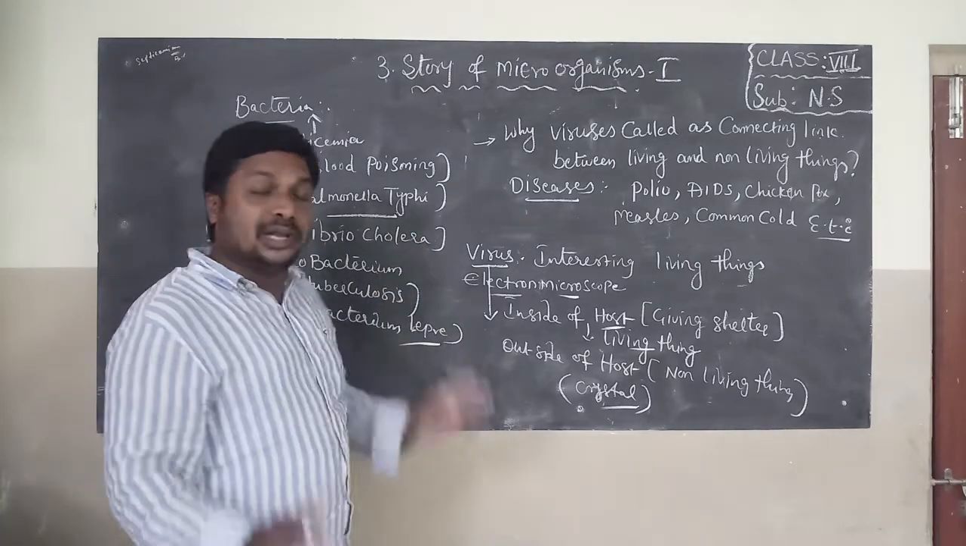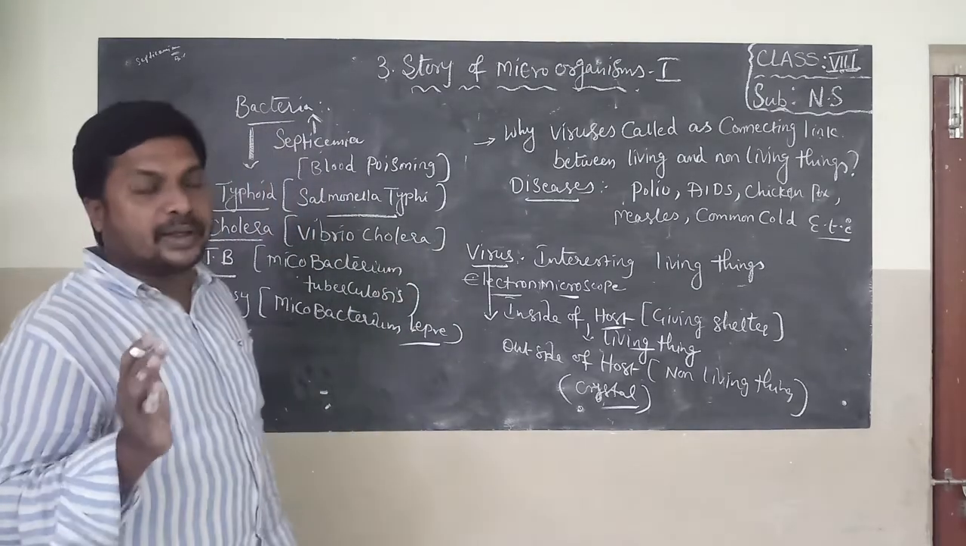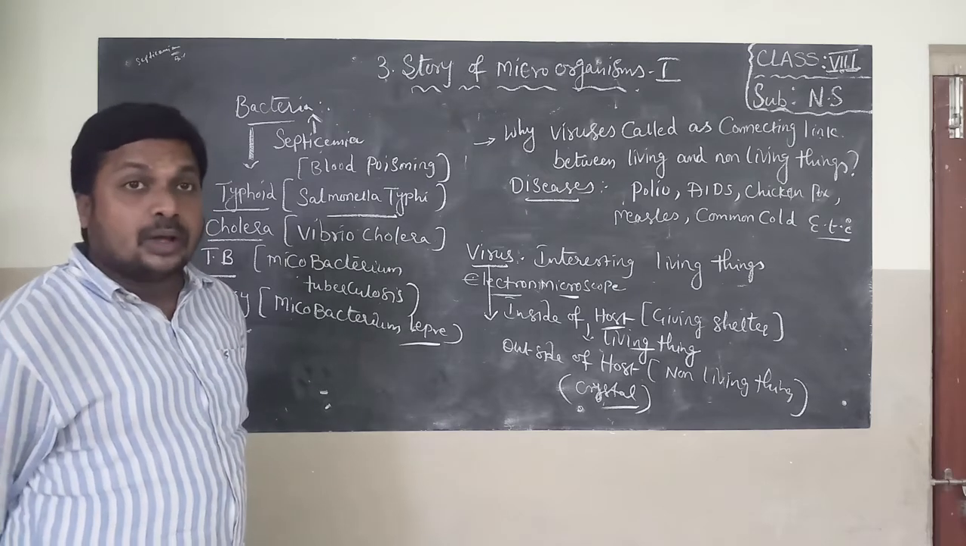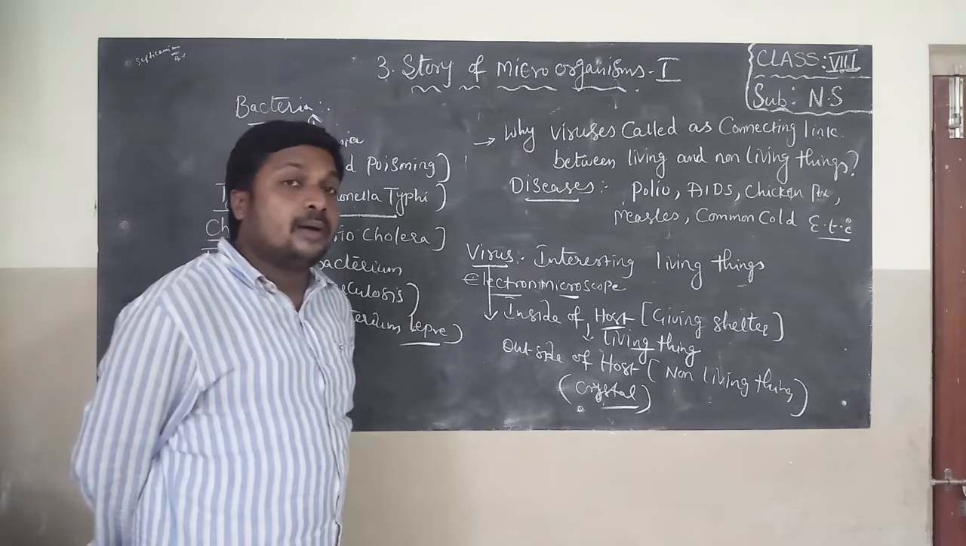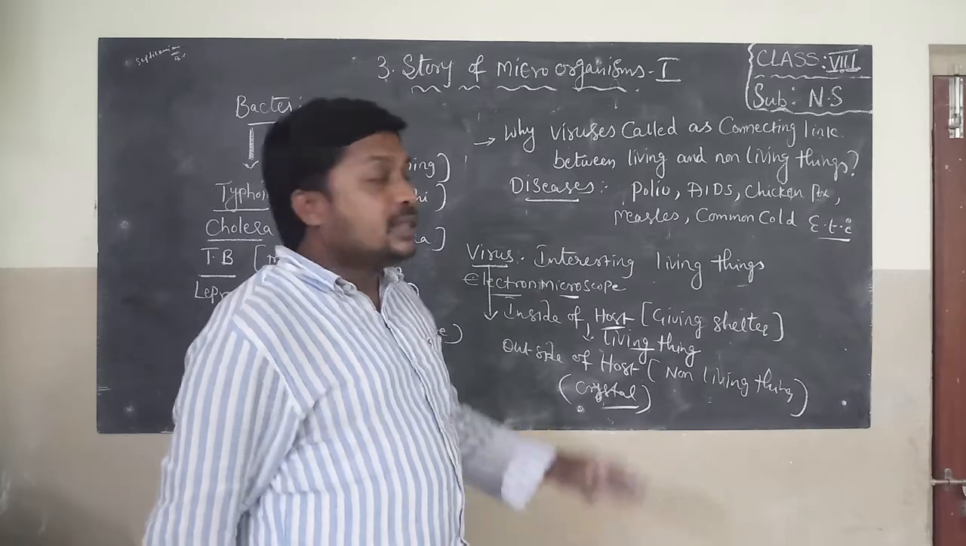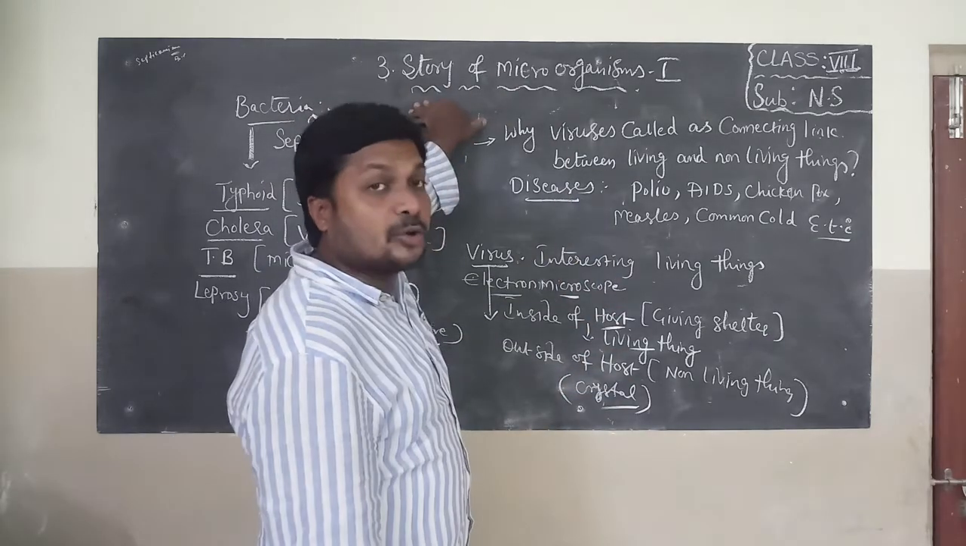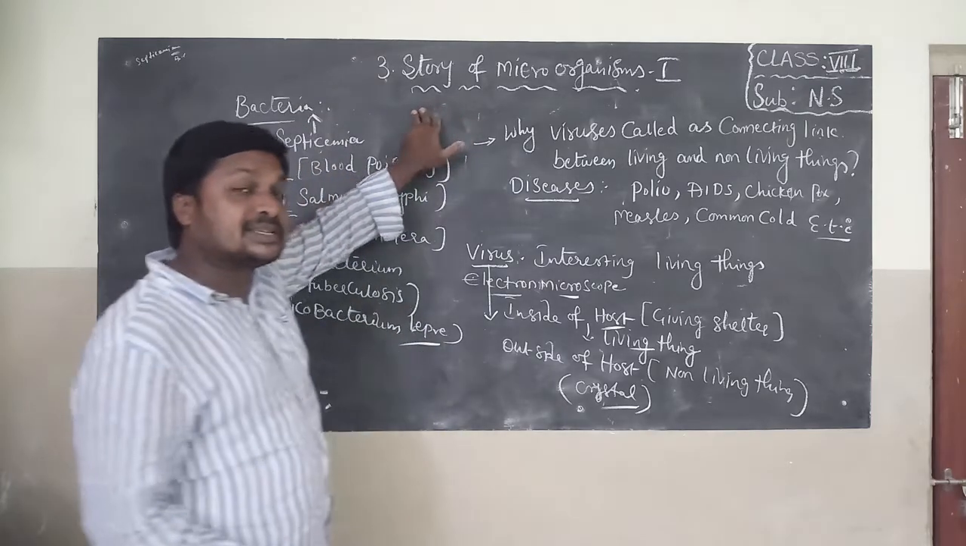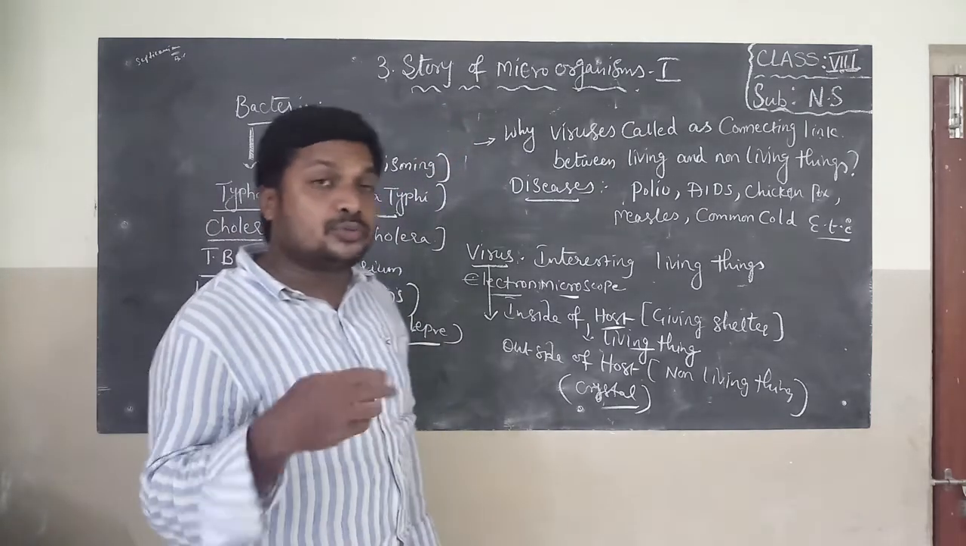So in this class we learned only 5 groups of microorganisms, children. That is fungi, bacteria, algae, protozoa, microarthropods. Okay, this is about story of microbe part 1. In the next class, story of microbe part 2, we will discuss whether the microorganisms are useful or harmful.